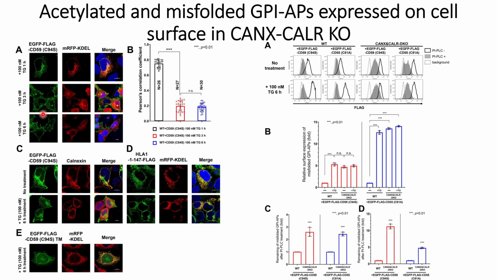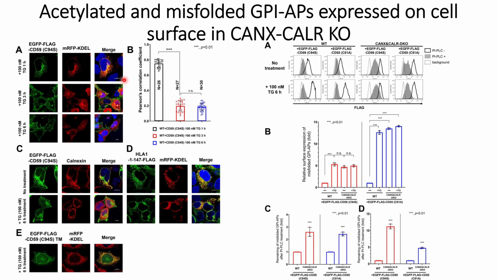After 3-hour treatment, they can see the spread of the misfolded CD59 on the cell membrane, quantified with the Pearson correlation coefficient, with a statistically significant difference between 3-hour and 1-hour treatment. After 6-hour treatment, there is not much further difference. However, it maintains the statistical difference with the wild type and the 1-hour thapsigargin results.